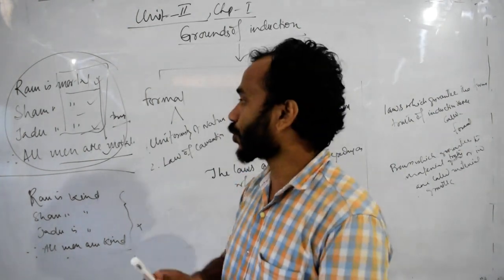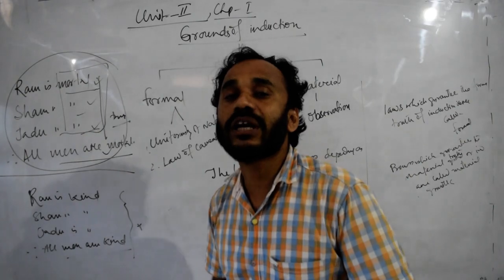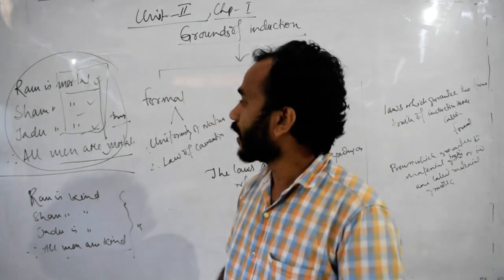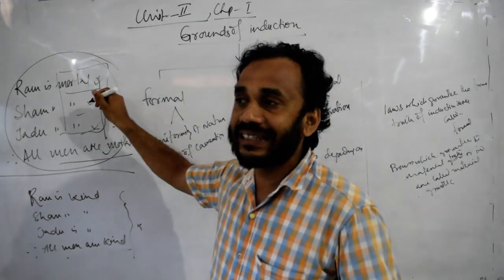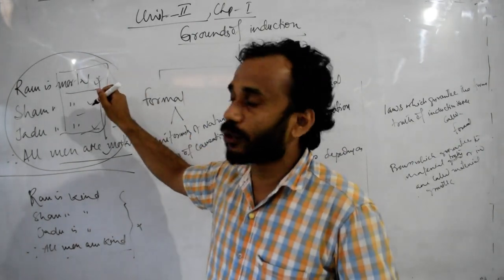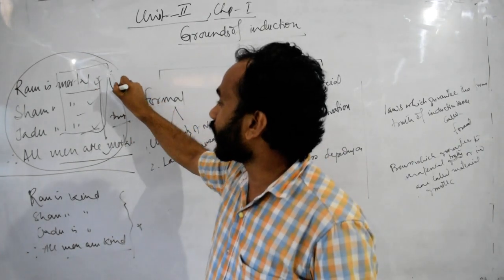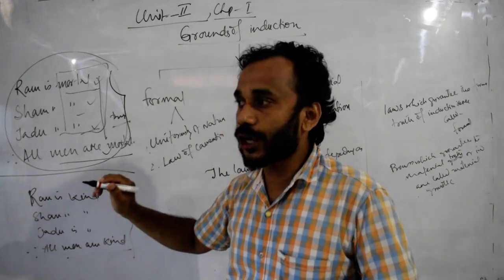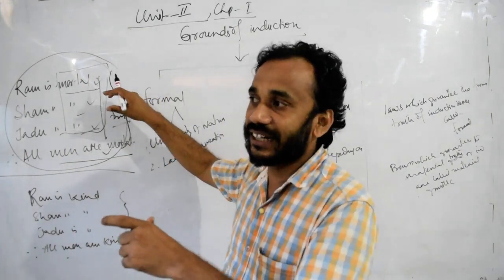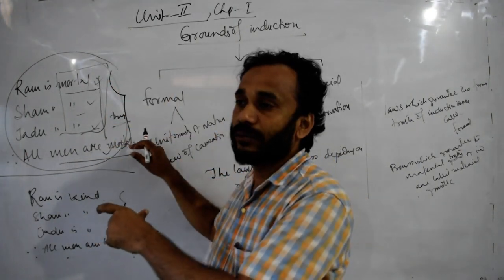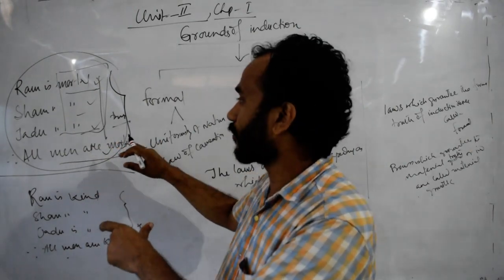Some of them are true and some of them are false. In this argument, on the basis of observation of facts, we can conclude that all men are mortal. This is a general real proposition.